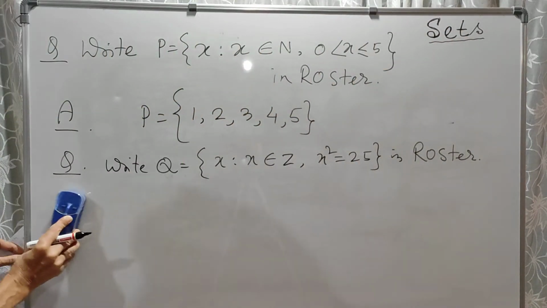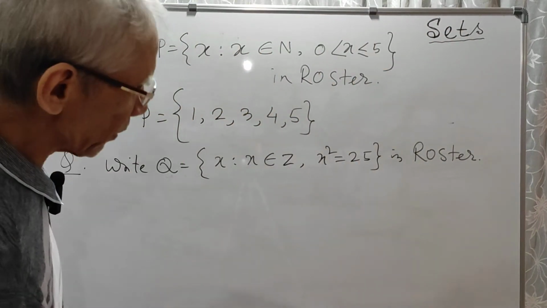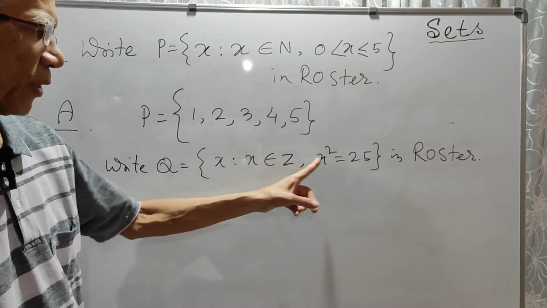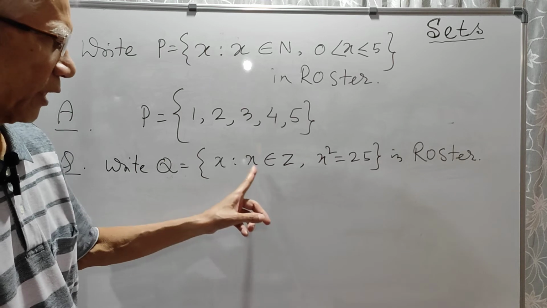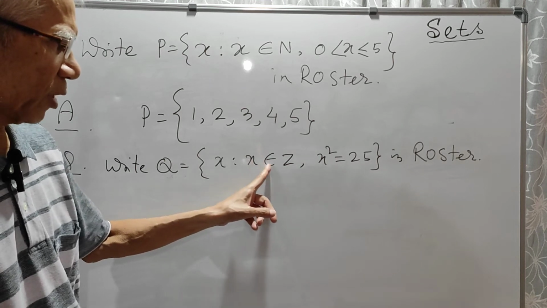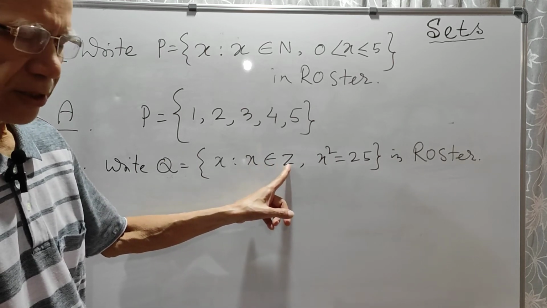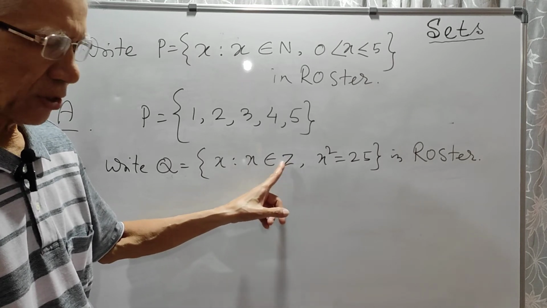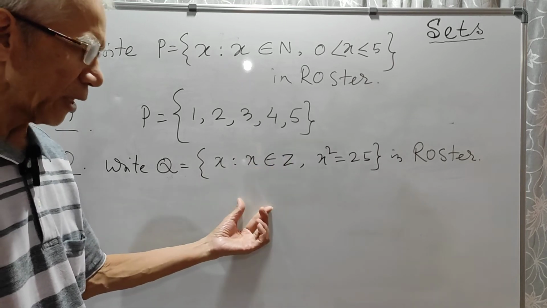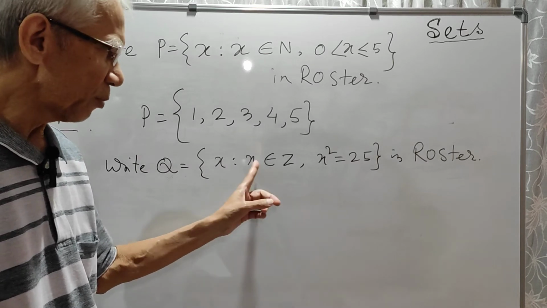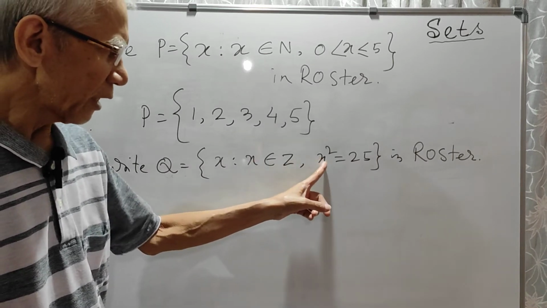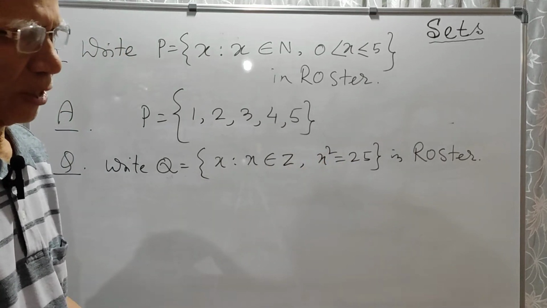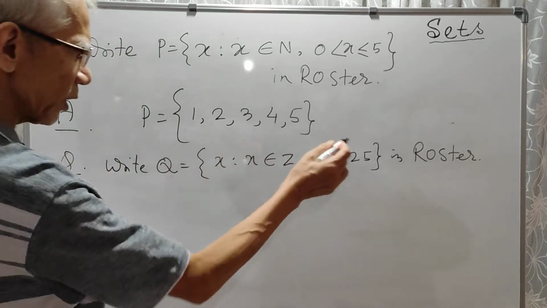Okay. So this is in builder form. Again, two conditions are given. Two common properties of the elements are given. What is that? That element should belong to Z. Z is the set of integers. So x is an integer. The element that you are going to write in roster form should be an integer, and the element should be such that the square of that element is 25. All right. So you have to write this in roster form.